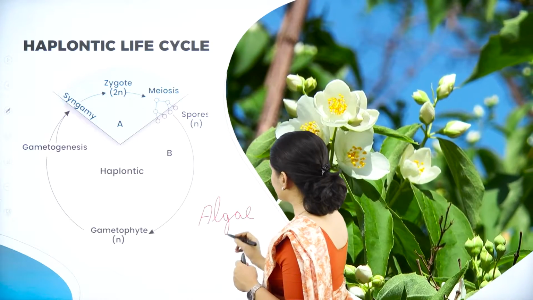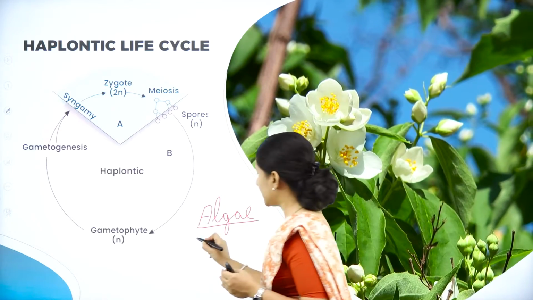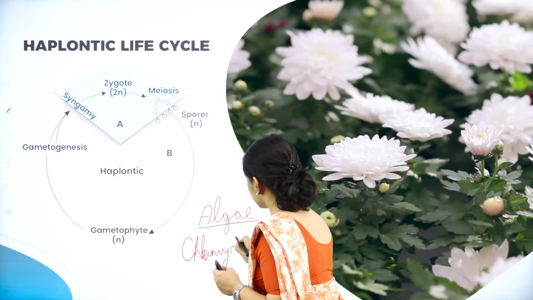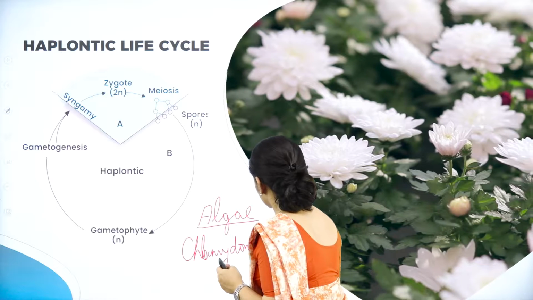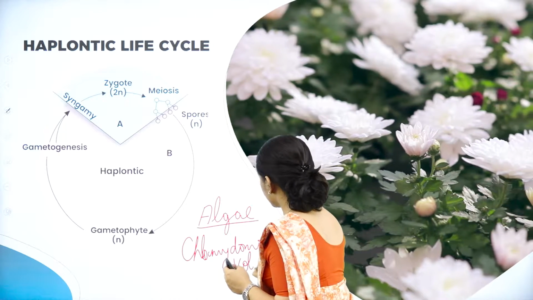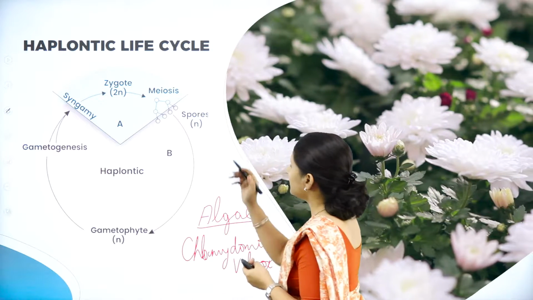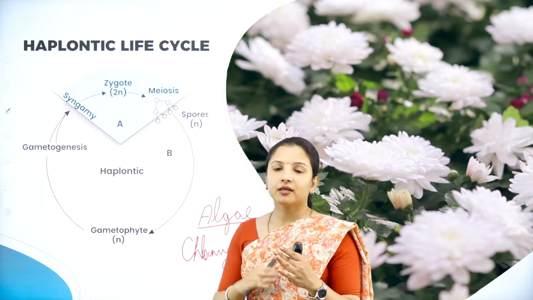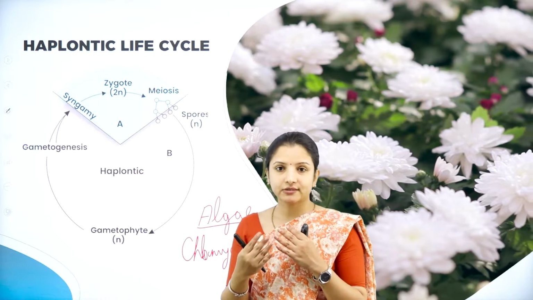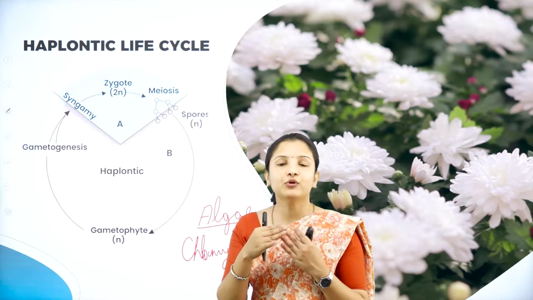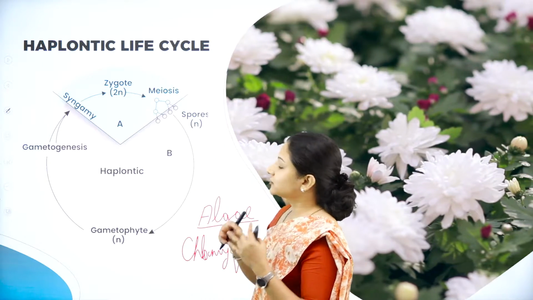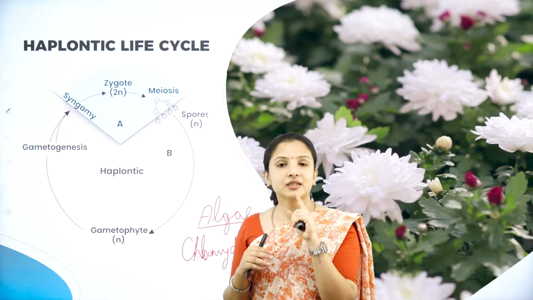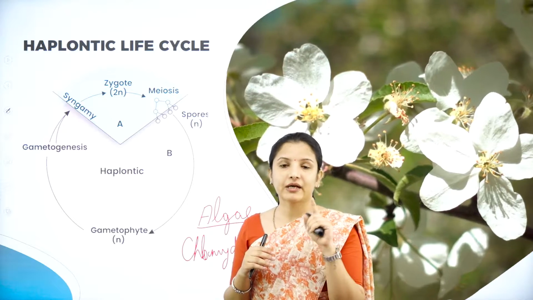The best examples are Chlamydomonas and then Volvox. So in these algal species, the haplontic life cycle is seen. What is haplontic? The name itself suggests that haplontic means the haploid generation. Which is the haploid generation? The gametophytic generation, right? Because the gametes are haploid, n in number.